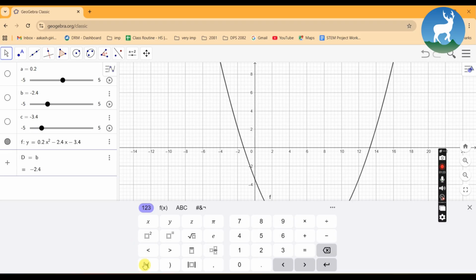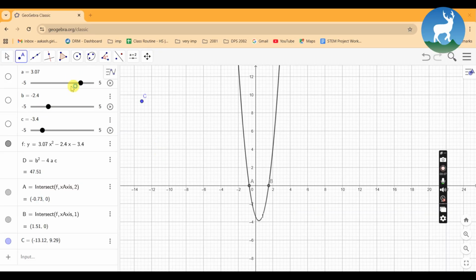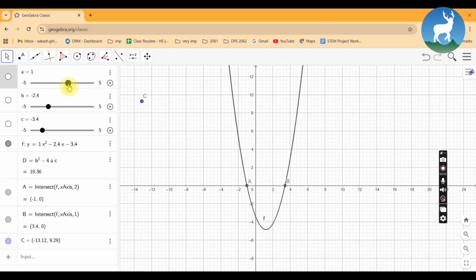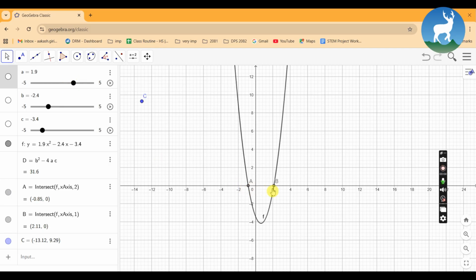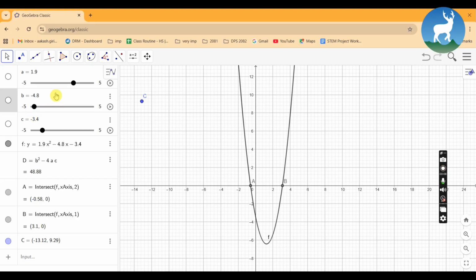Now let's check the discriminant, which is d = b² − 4ac. The value of d is 8.48. If d is greater than 0, the parabola crosses the x-axis at 2 points, like you can see here.